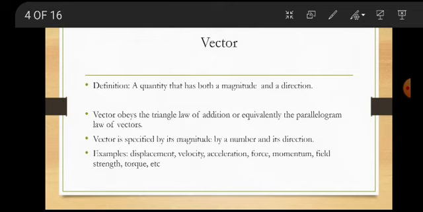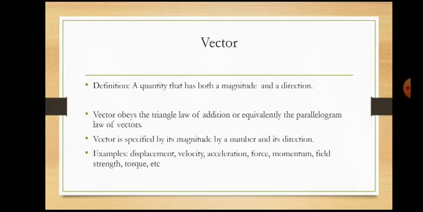A vector is specified by its magnitude, by a number, and its direction. Examples of vectors are displacement, velocity, acceleration, force, moment, field strength, torque, etc. Here the basic difference between scalars and vectors is that scalars are represented by only magnitude, and vectors are represented by the magnitude as well as direction.